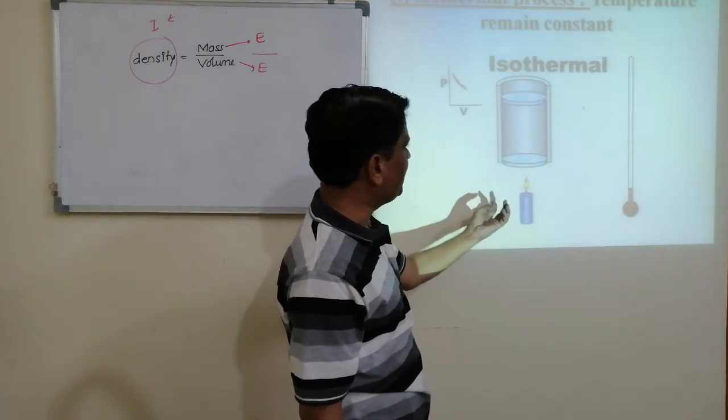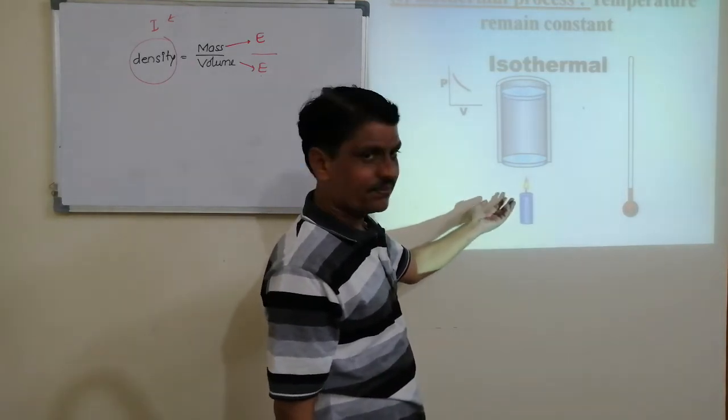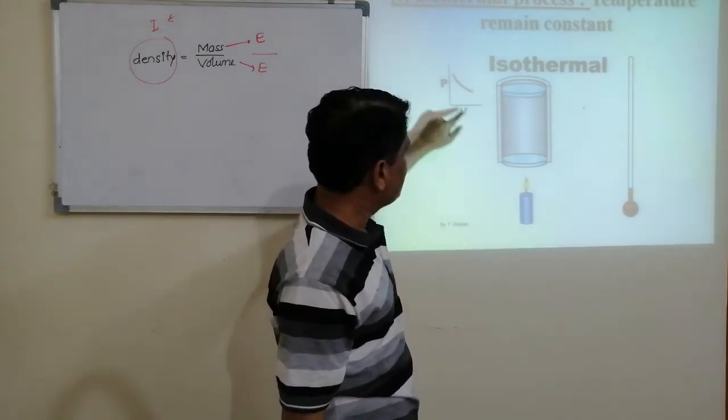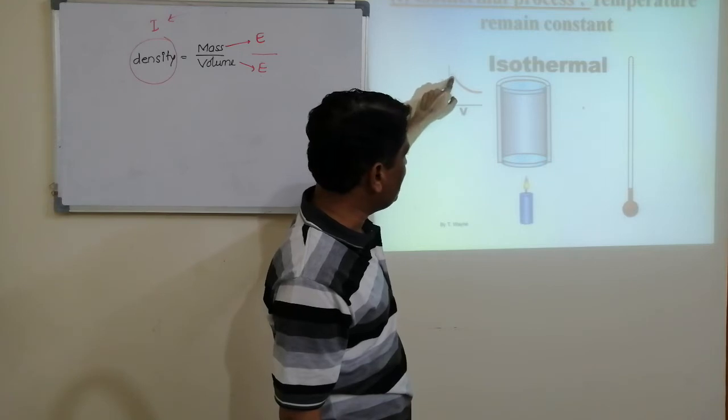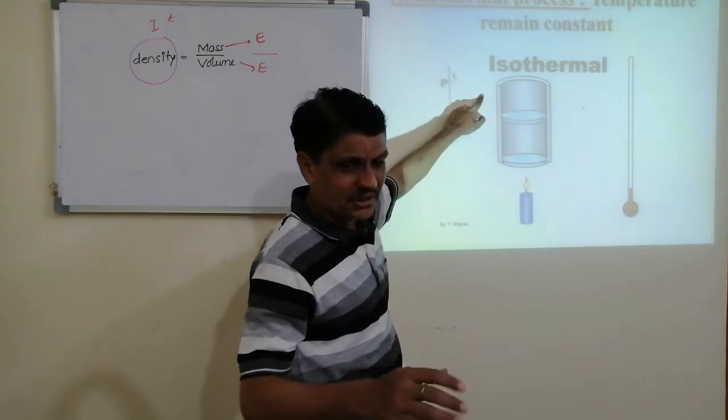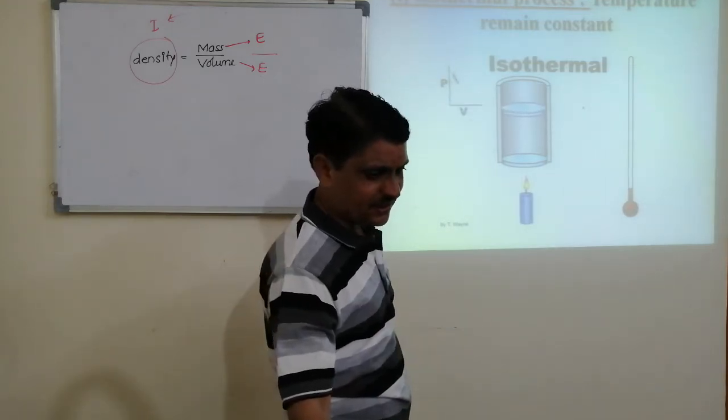At constant temperature, pressure and volume vary inversely proportional. That is Boyle's law, which I will take later.